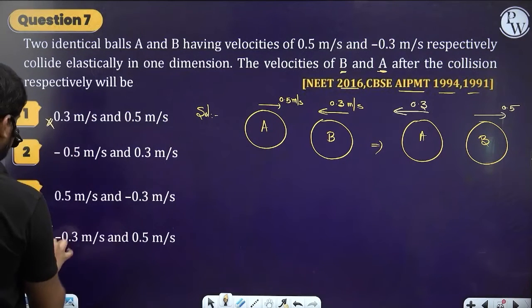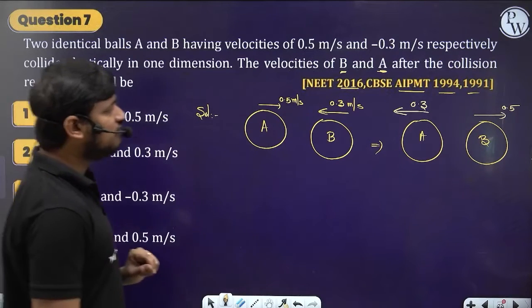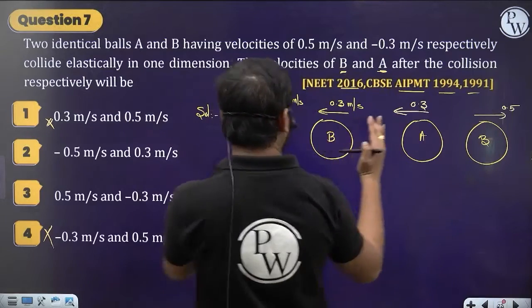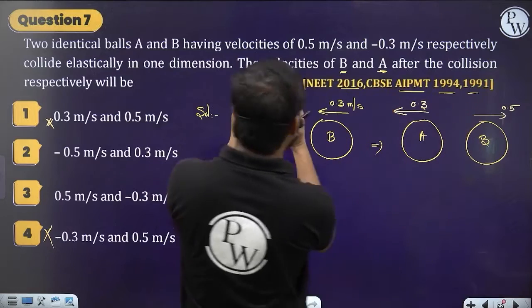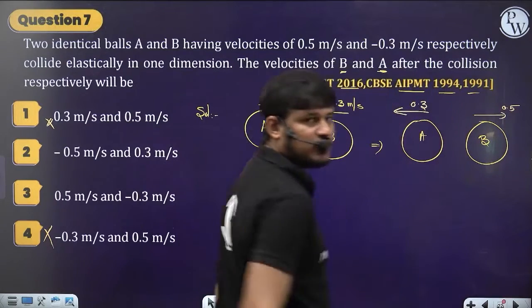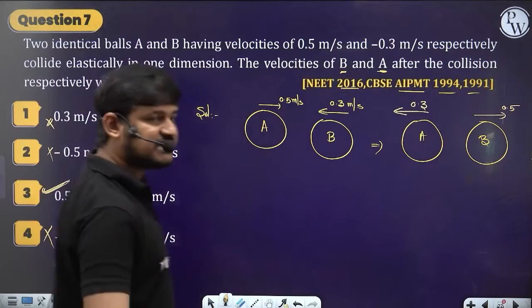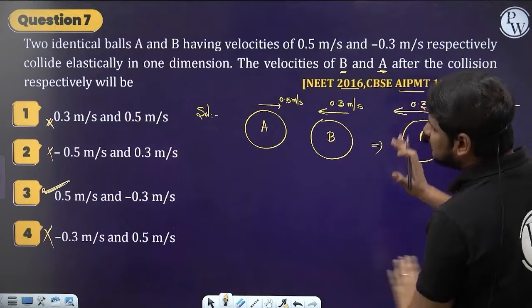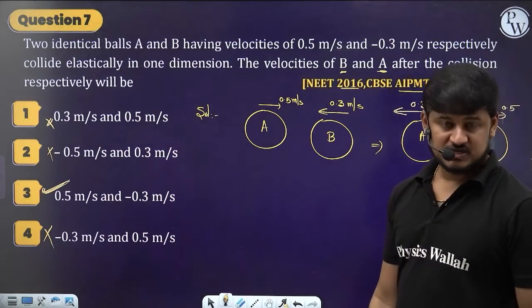This option and this option you can eliminate. Now which one to consider, sir? 0.5 right side. This moves to the right side, 0.5 initially. So its same velocity and direction will be shifted to the second body. So the right side is the correct answer, which means B's velocity is going to be 0.5 and A body velocity is going to be minus 0.3. Okay, understood? Chalo.